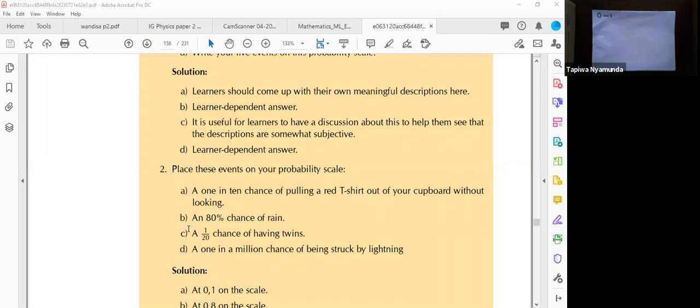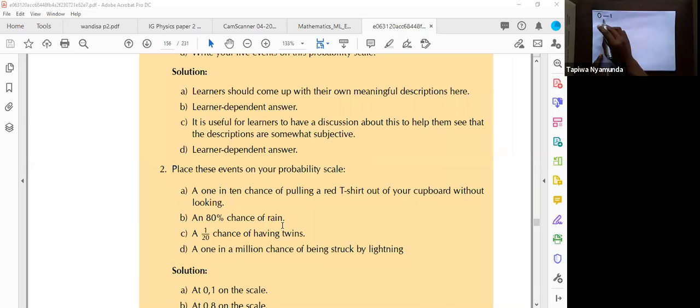Then we have part B. Part B is saying an 80% chance of rain. We said a probability is a value between 0 and 1. Remember, guys, when we talked about percentage, we said percentage means over 100.